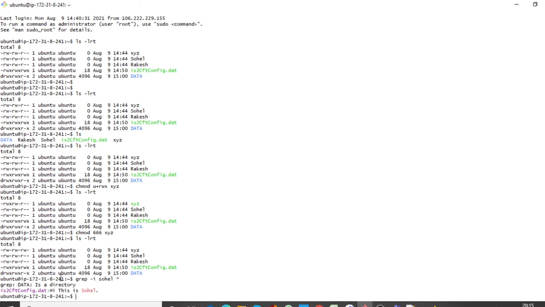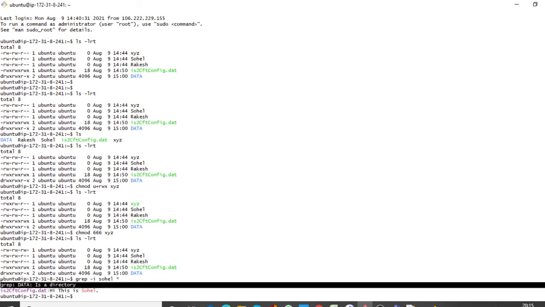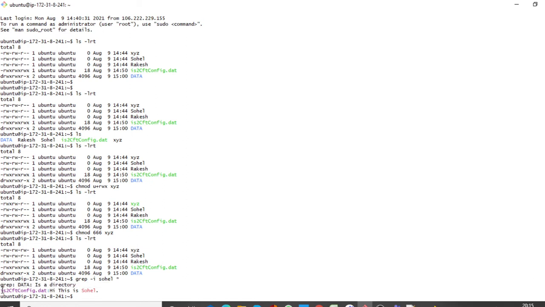Now you can see it is saying the file is2cft contains the pattern Sohail, right? And as data is a directory, grep is just giving a message. But from where do you get the Sohail name? From this file, is2cft.